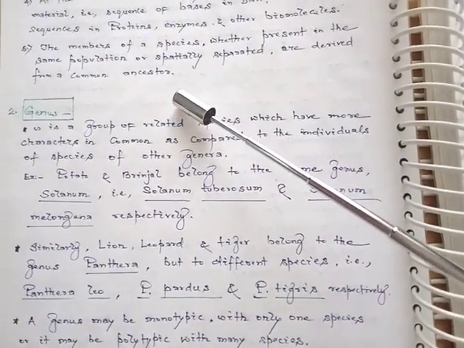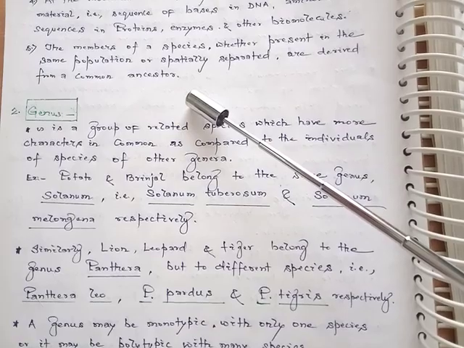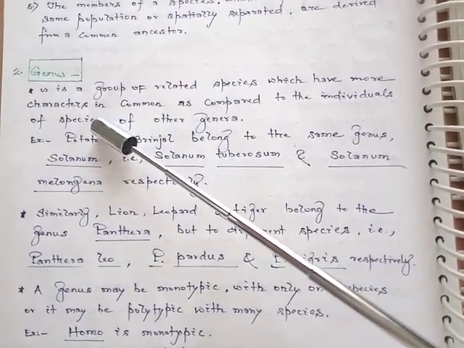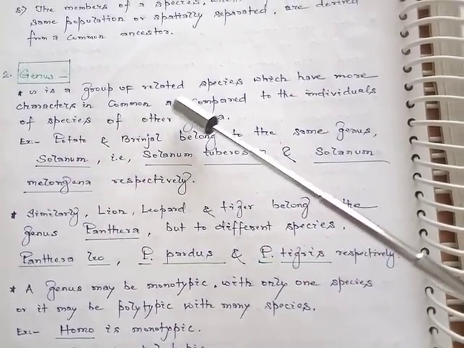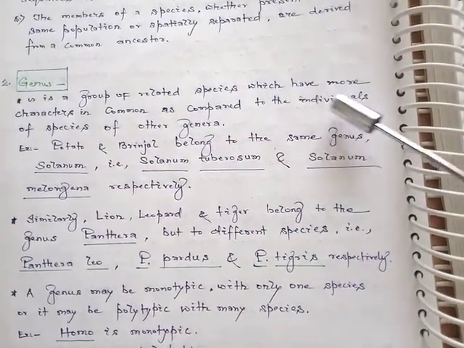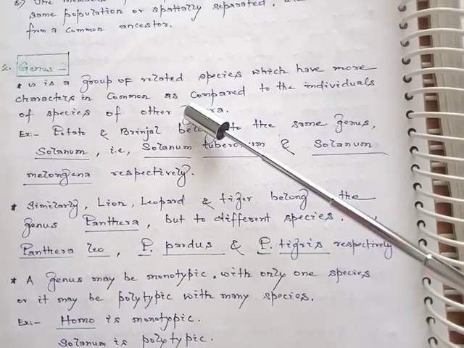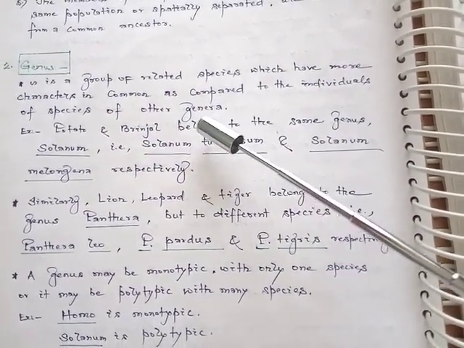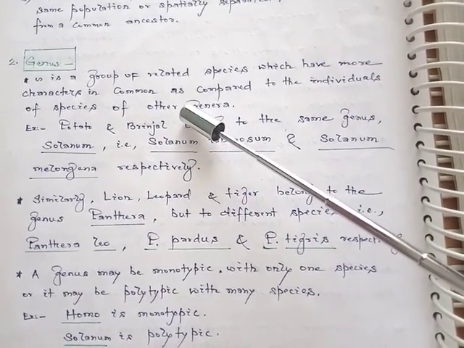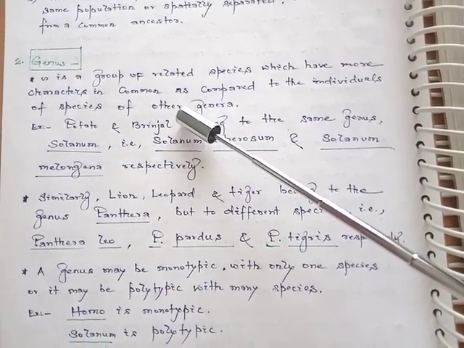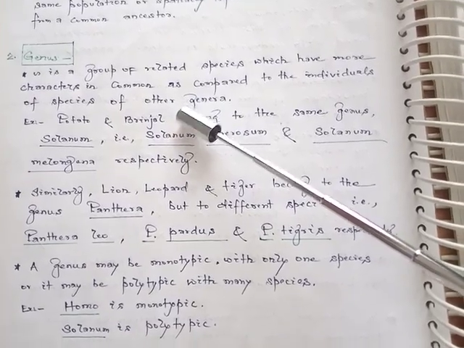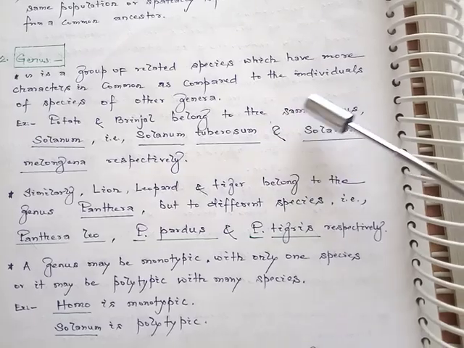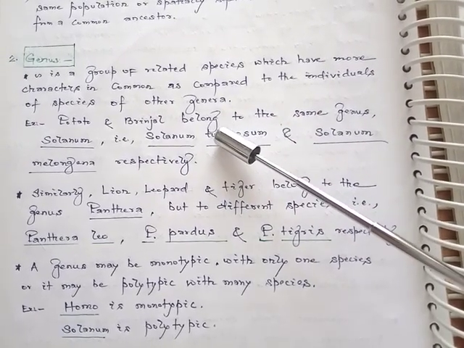The first taxon that we have discussed was the species. The second we will start, that is genus. So what is genus? The genus is a group of related species which have more characters in common as compared to the individuals of species of other genera.